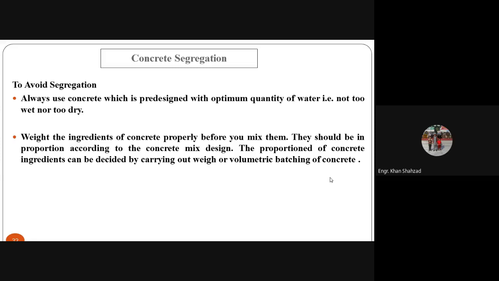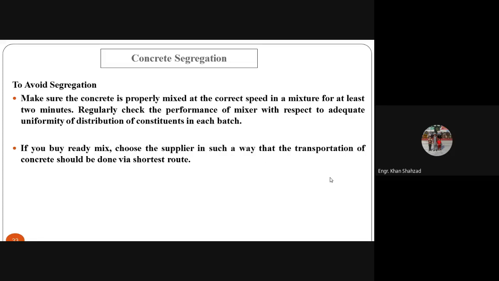We will be talking about the mix design topic after the midterm exam, inshallah, and you will learn how to design the concrete. The proportion of concrete ingredients can be decided by weight method or volumetric batching of the concrete. Okay? To avoid segregation, make sure the concrete is properly mixed at the correct speed in a mixer for at least